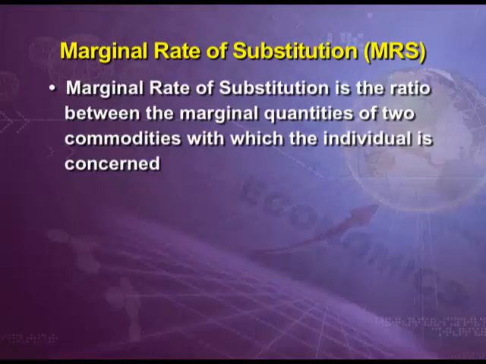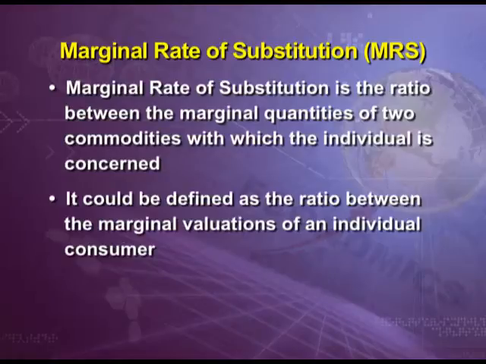We can say that MRS is the ratio between the marginal quantities of two commodities with which the individual is concerned. It could be defined as the ratio between the marginal valuations of an individual consumer.